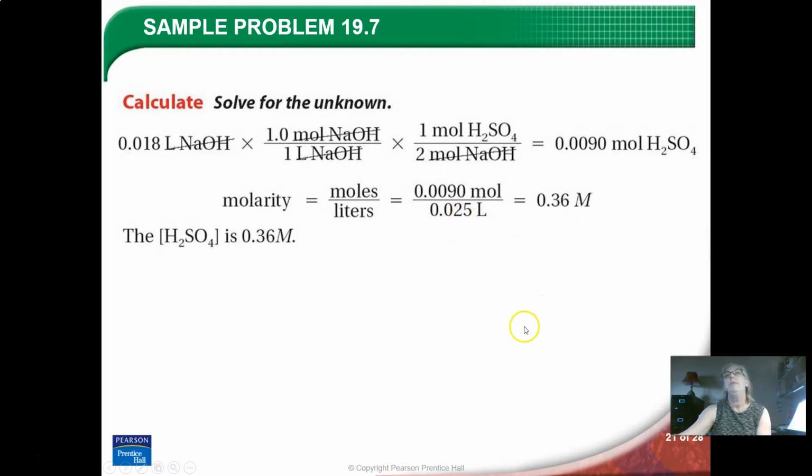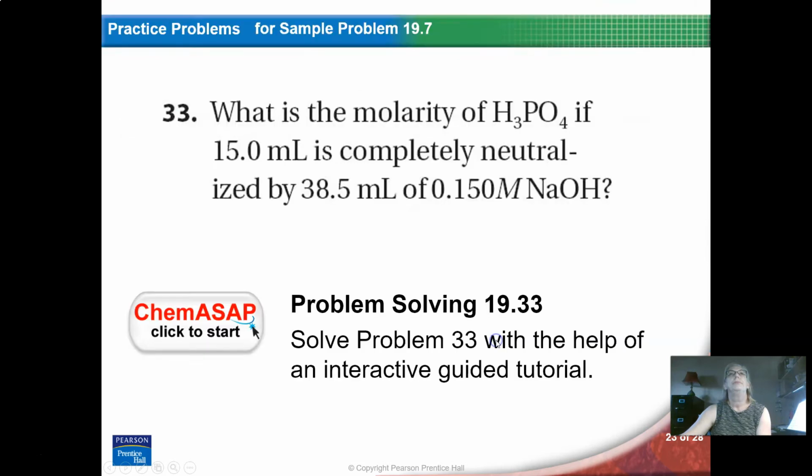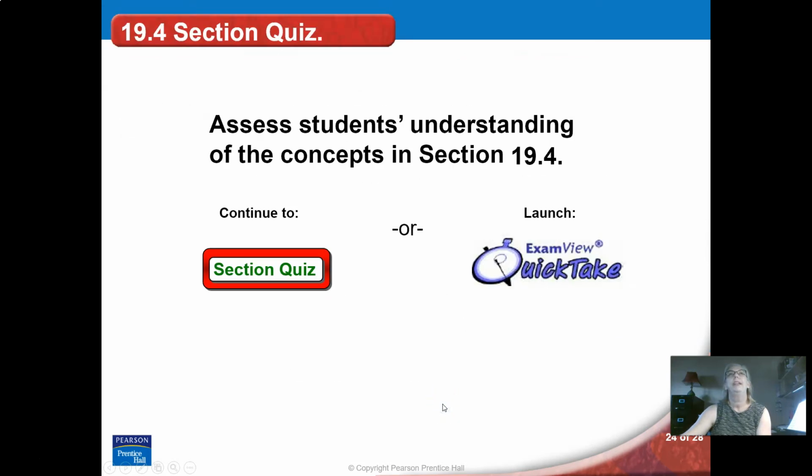This is a really good problem to understand and know how to do, because you could see this on a quiz or a test. So make sure you can understand how we step through this problem. Here's another one to try on your own. And let's try the quiz.